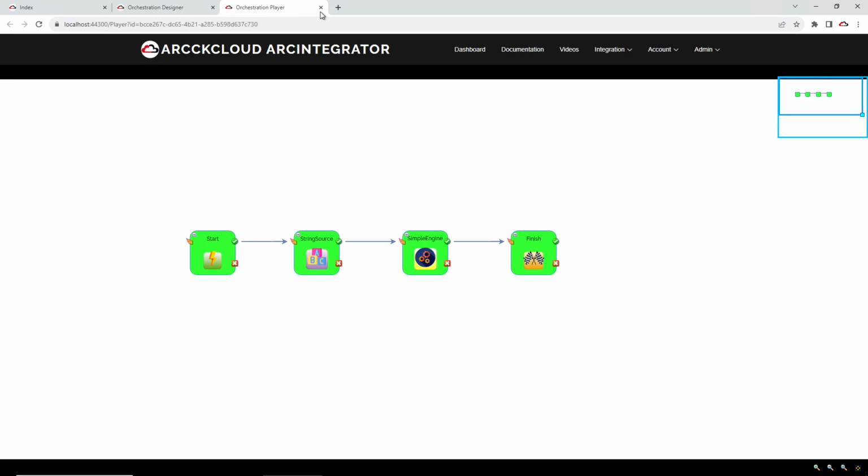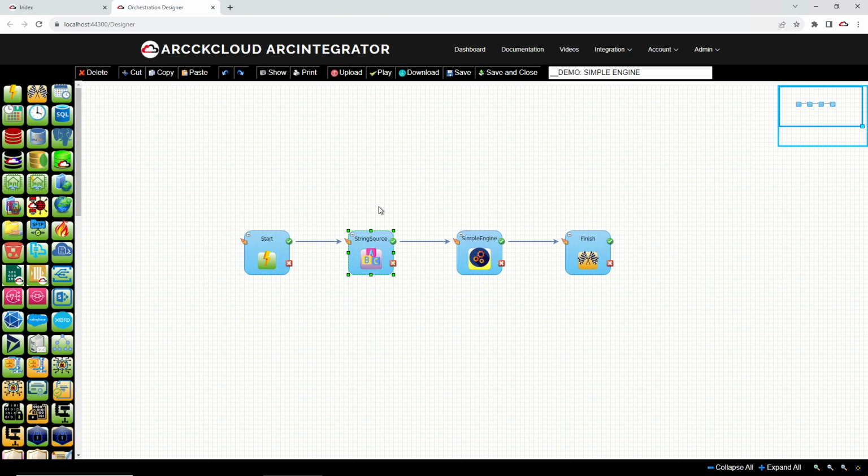So what I'm going to do is deploy this to production. And before I do that, I will introduce a timer that triggers this every 10 seconds. So every 10 seconds the orchestration is going to be triggered, and we have a constant supply of logs. We'll study the logs and then compare that to when we modify the engine.